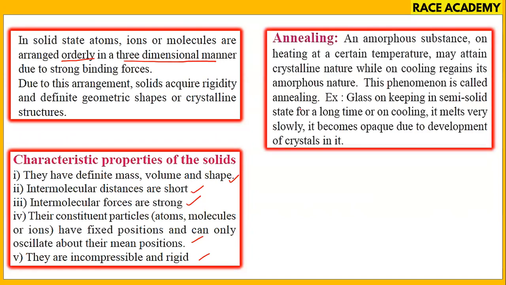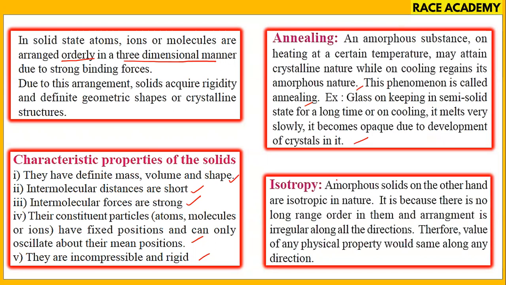Annealing: amorphous substances on heating at a certain temperature may attain crystal nature, while on cooling regain their amorphous nature. This phenomenon is called annealing. Glass, when kept in a semi-solid state for a long time, on cooling melts very slowly and becomes opaque due to development of crystals in it.